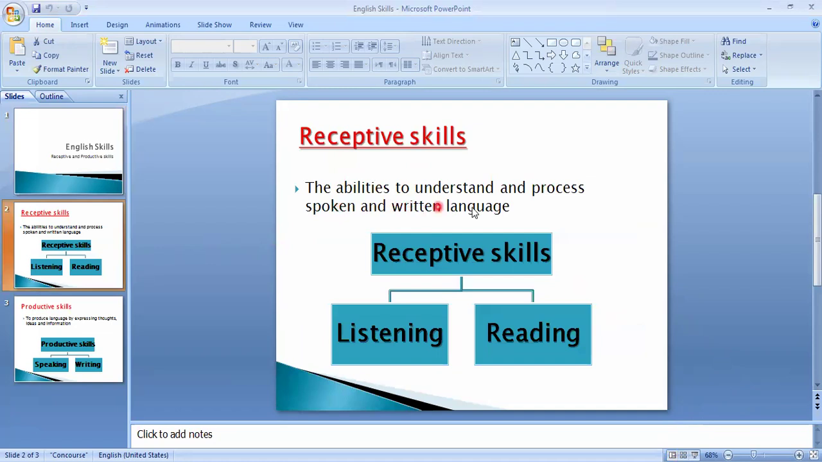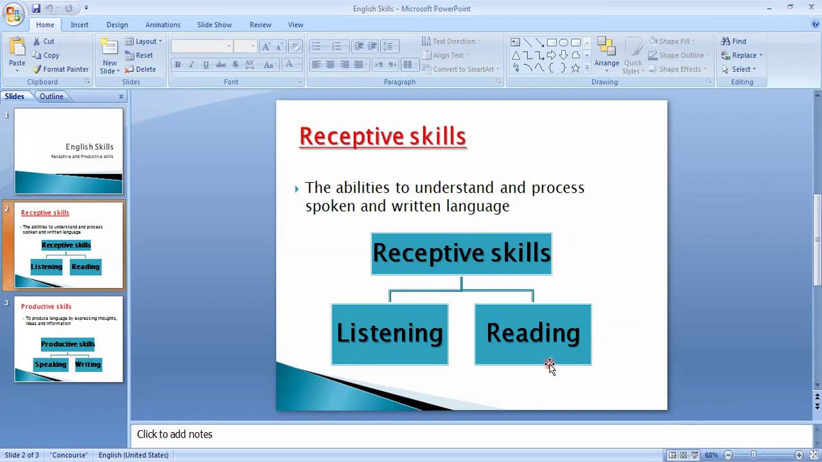Receptive skills is the ability to understand and process spoken and written language. What is the meaning of this sentence? It means the ability to understand anything that was spoken and written. This is called receptive, that I take from anyone, from others. Like what? Like listening and reading. This skill is called receptive. Receptive means I take from another. So receptive skills consist of two parts: listening and reading.